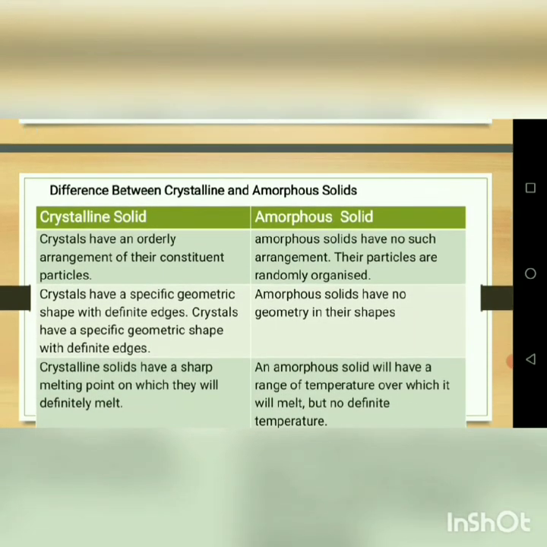The first difference: crystals have an orderly arrangement of their constituent particles. Amorphous solids have no such arrangement; their particles are randomly organized. Second, crystals have a specific geometric shape with definite edges. Then amorphous solids have no geometry in their shapes.